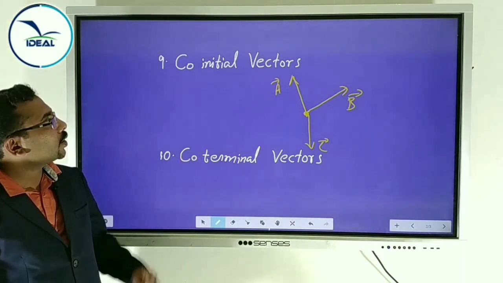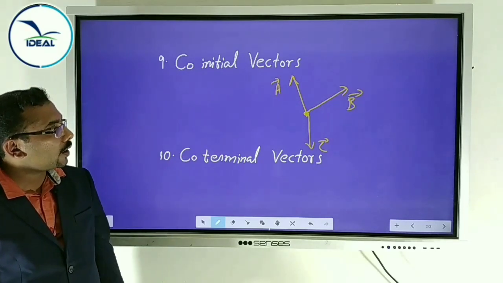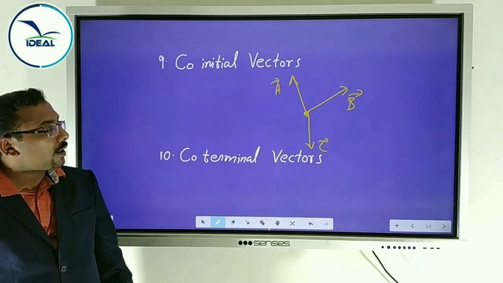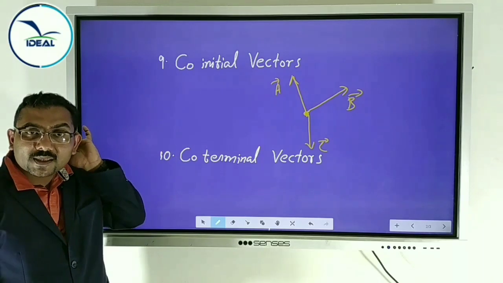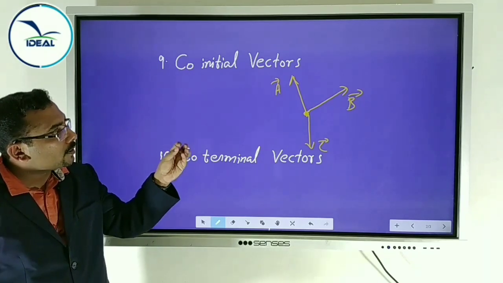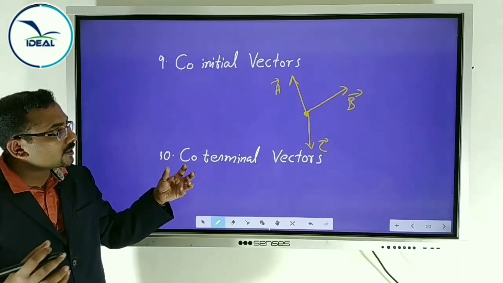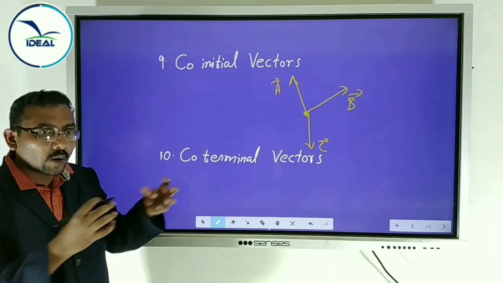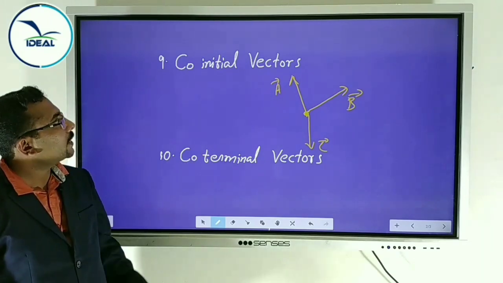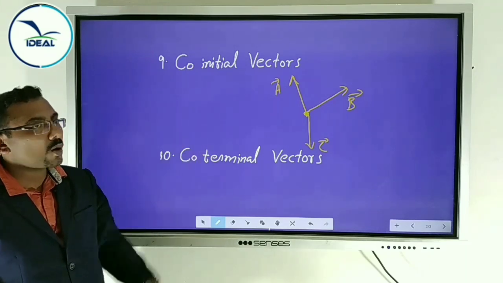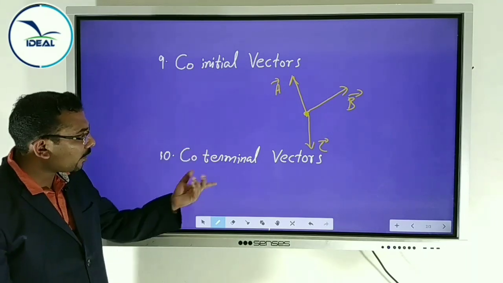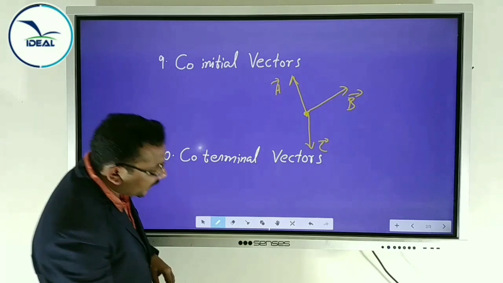Such vectors are called co-initial vectors. In the next chapter, you will discuss about force. A number of forces are acting at a point or away from a point, like that, which are represented by co-initial vectors.